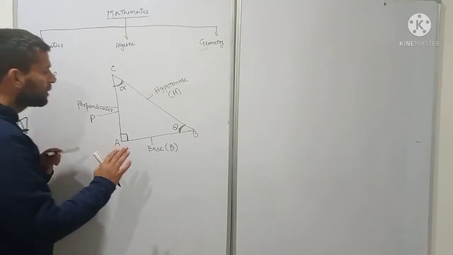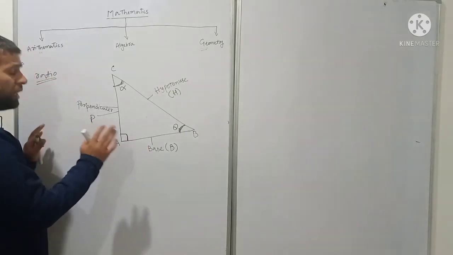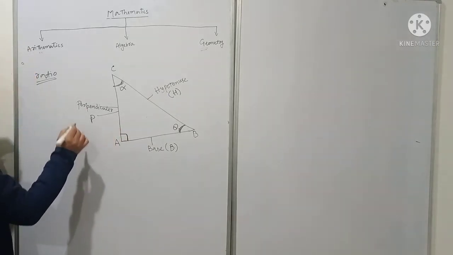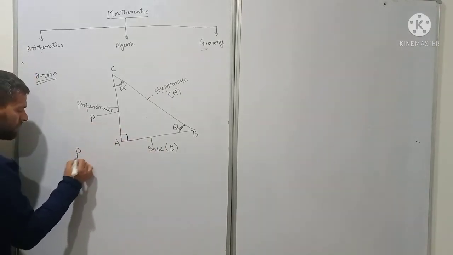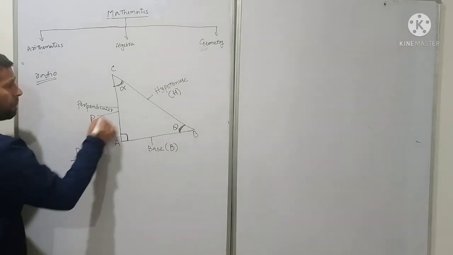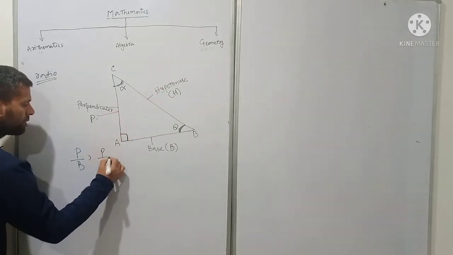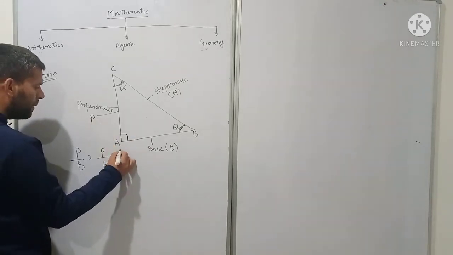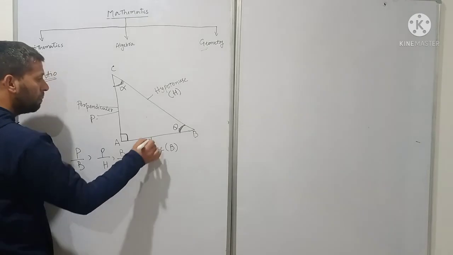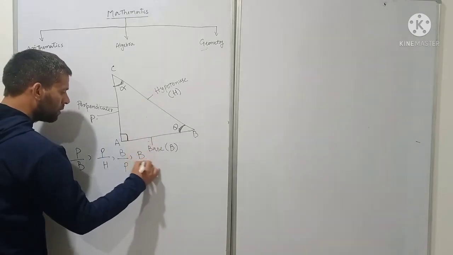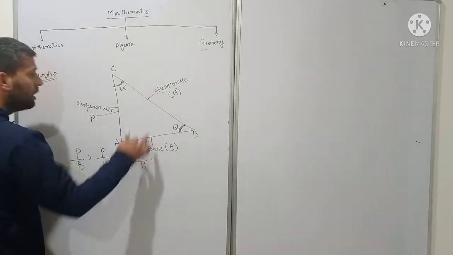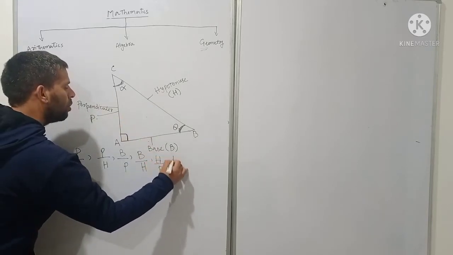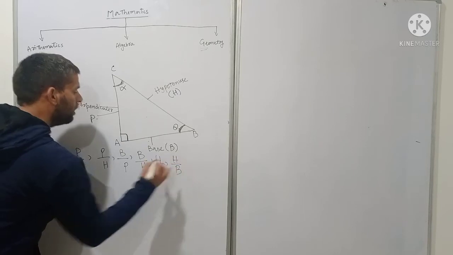So in general, there are total 6 ratios: perpendicular upon base, perpendicular upon hypotenuse, base upon perpendicular, base upon hypotenuse, hypotenuse upon perpendicular, or hypotenuse upon base.